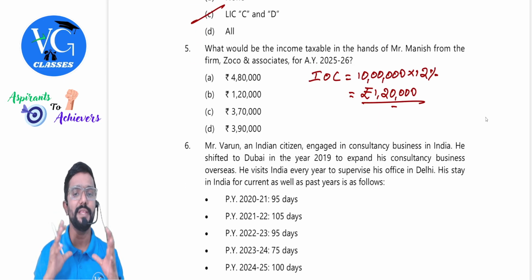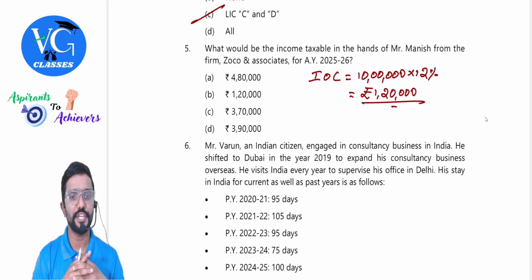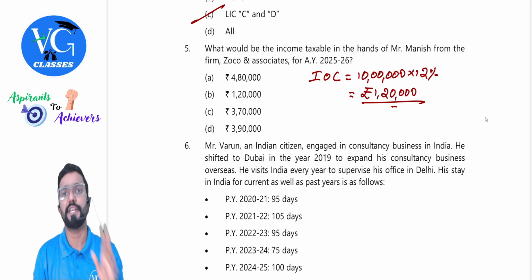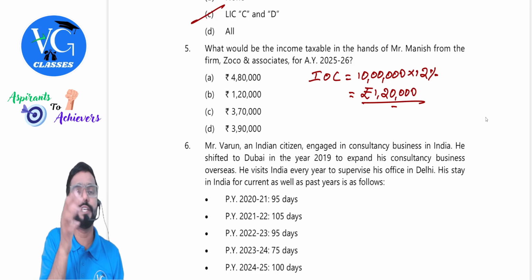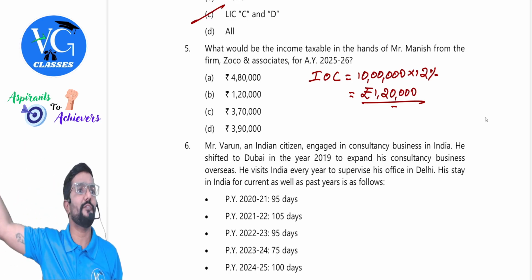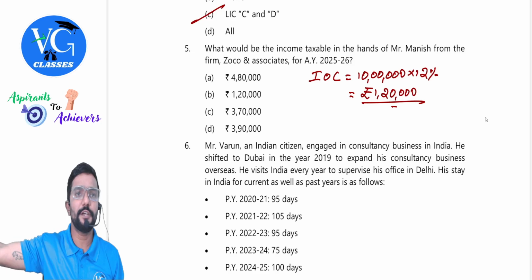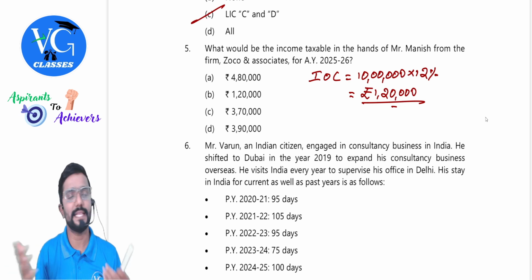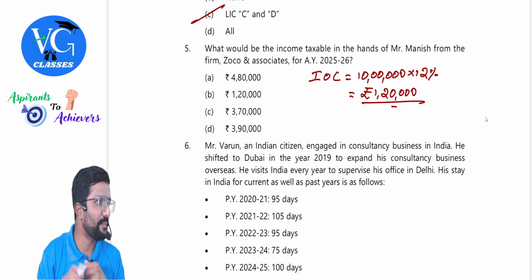Then, what would be the income taxable in the hands of Mr. Manish from the firm Zopo and Associates? Only income they have asked, not the head. But even if they ask the head, it is taxable under the head PGBP, guys. So, what is taxable in the hands of partner? Only interest. Sir, is he also getting remuneration? No, that is not taxable. Why, sir? Because it is disallowed in the hands of the partnership firm. As per 40B, remuneration paid to a sleeping partner is not allowed. Hence, not taxable in the hands of partner.